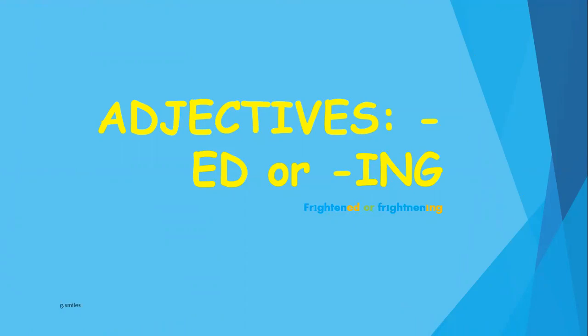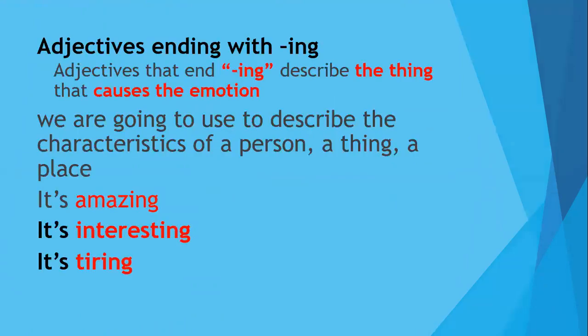We are going to work on adjectives that end with -ed and -ing. I will explain to you the difference between the adjectives with -ed and the adjectives with -ing. The adjectives with -ing we are going to use to describe the characteristic of a person, a thing, a place. For example, it's amazing, it's interesting, it's tiring.